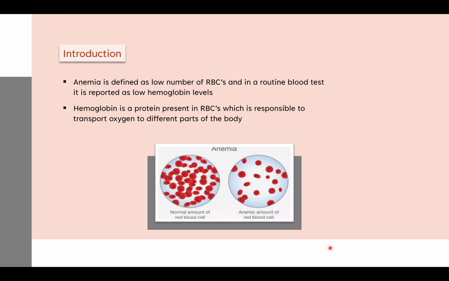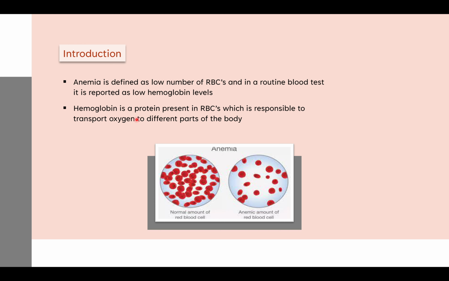I would like to start with the introduction of anemia. The definition of anemia is the low amount of RBCs present in blood. But in a routine blood test, it is reported as low hemoglobin levels. We have normal hemoglobin levels, and less than that, the person is diagnosed as being anemic. So, what exactly is hemoglobin?